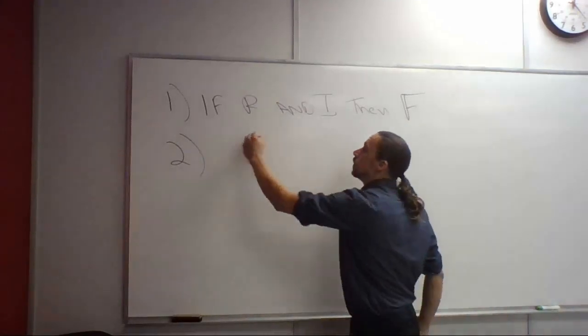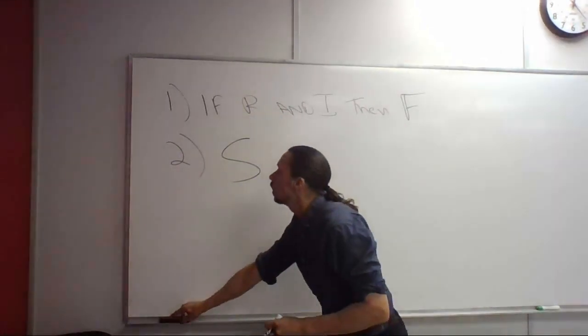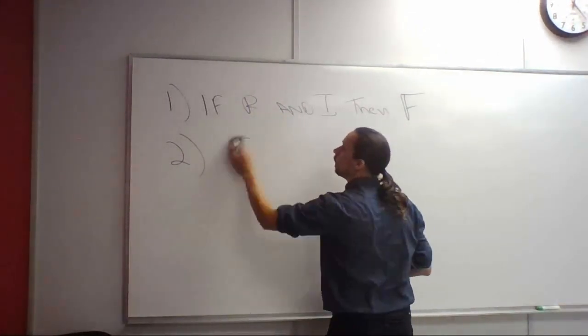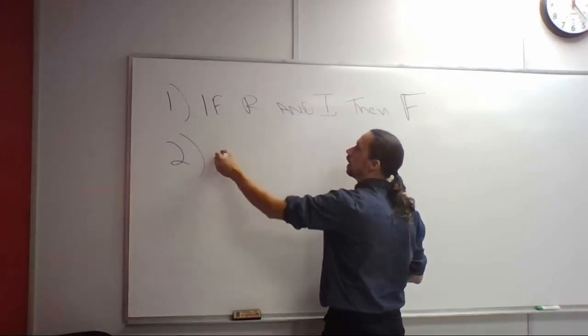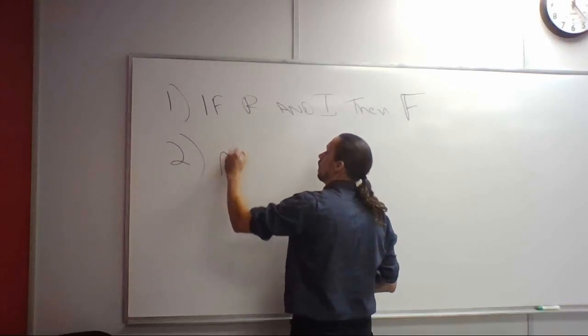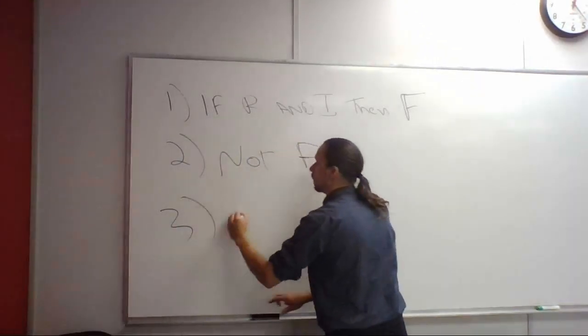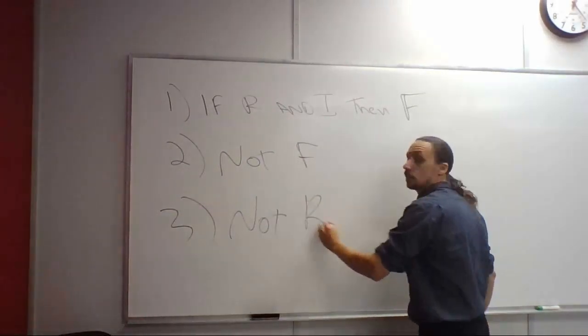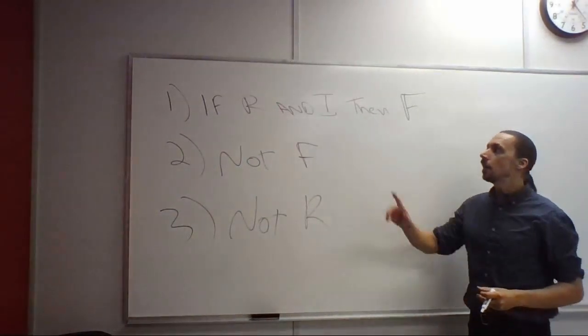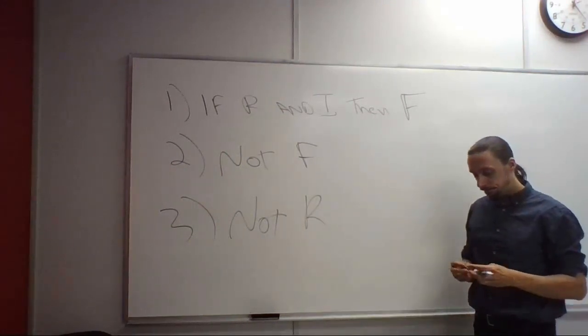So instead of saying the dollar is strong, we're going to say it's not the case that it's falling, because that's clearly what is implied by the dollar is strong. So not the case that F. And the conclusion is therefore not the case that recession. So if R and I, then F, but not F, therefore not R.